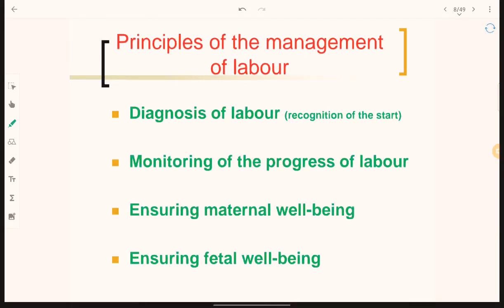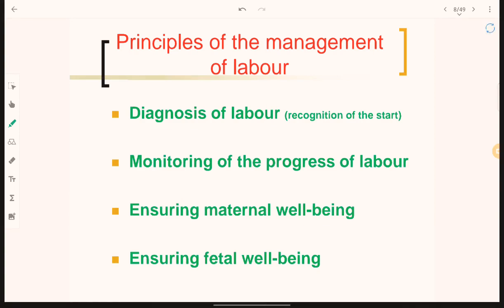Principles of the management of labor. There are four principles. First is the diagnosis of labor, that yes, there is labor pain. It is the abdominal cramps, the pelvic cramps, the premenstrual bleeding. All these signs should indicate labor, and we should diagnose that it is labor.